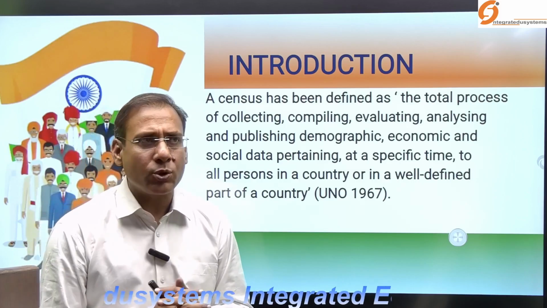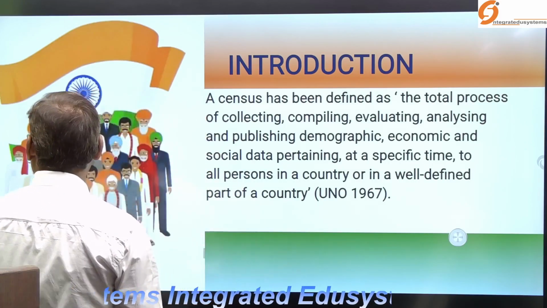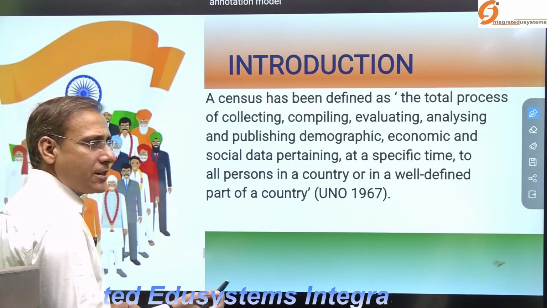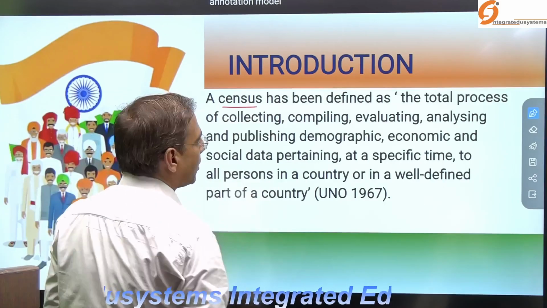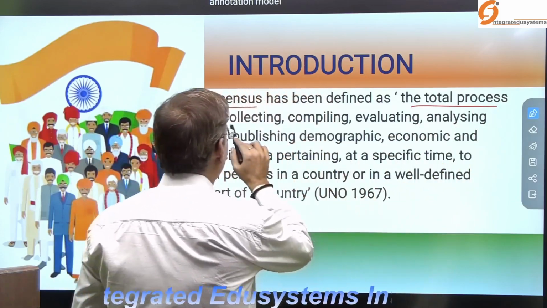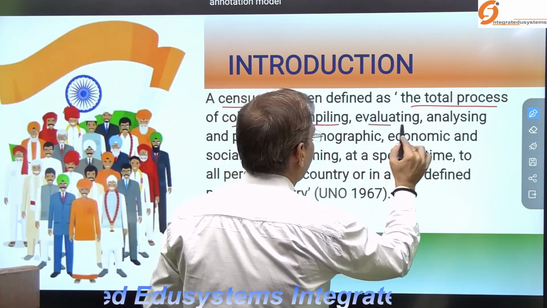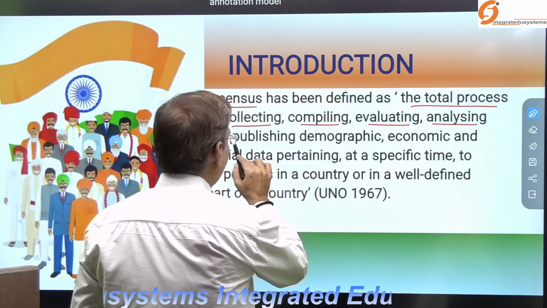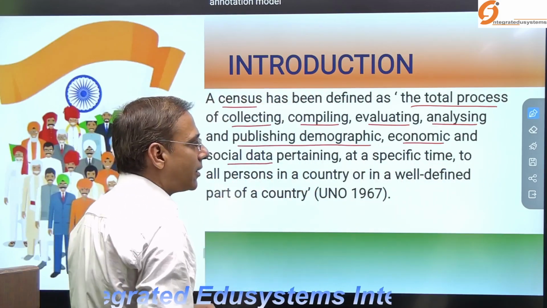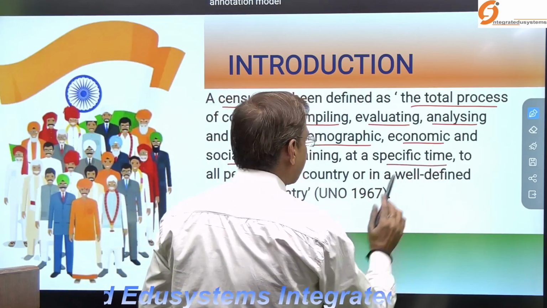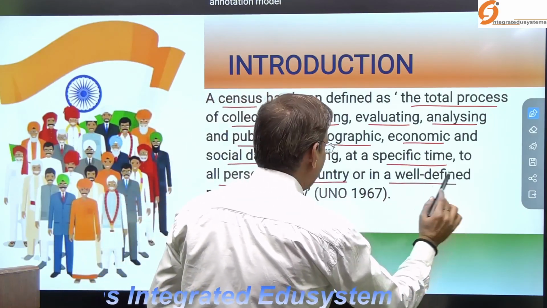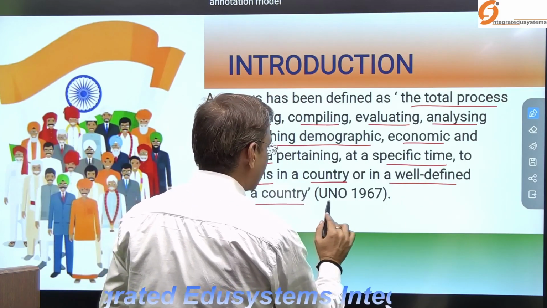According to the UN, I have mentioned here the definition given by the United Nations Organization of the census. So what is census according to the UN? The total process of collecting, compiling, evaluating, analyzing, and publishing demographic, economic, and social data pertaining at a specific time to all persons in a country or in a well defined part of the country.